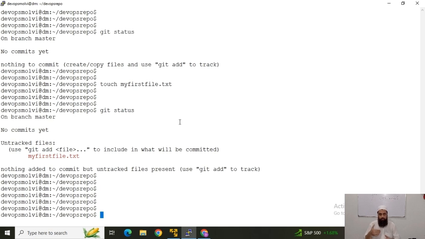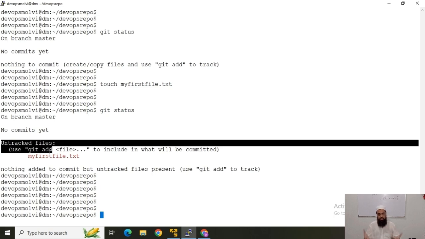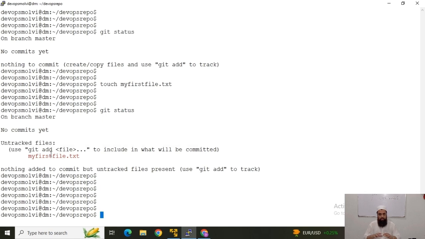Guys, files are always in the first stage, which is known as untracked. These files are not being tracked by Git. We have to add them to the repository so that they are going to be tracked. In untracked files, Git does not know if there are any modifications or changes happening with these files. So we have to add our files so that Git starts tracking, and that stage is known as staged files. Okay, so I will use git add and dot. So it will add our files into the staging phase.